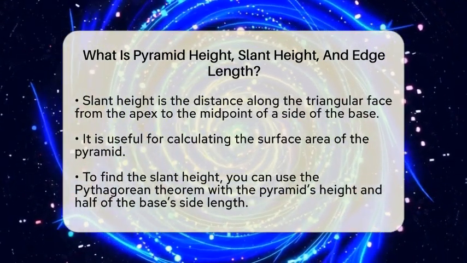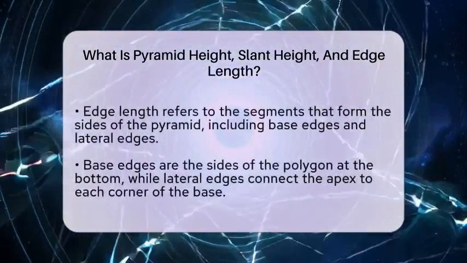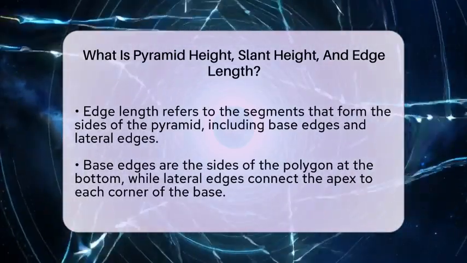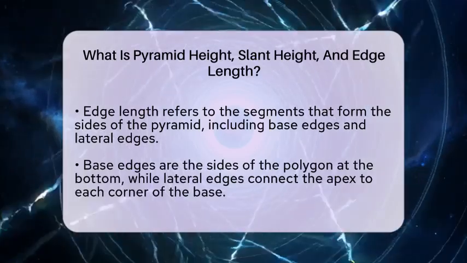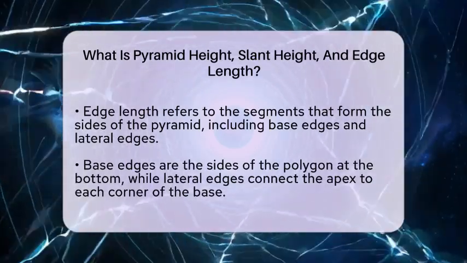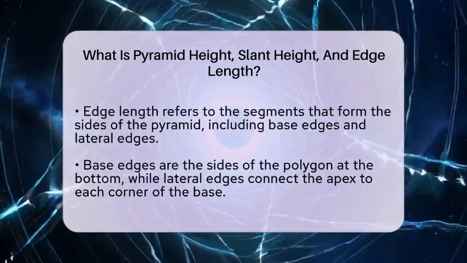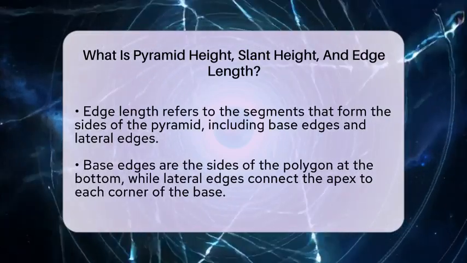Finally, the edge length refers to the lengths of the line segments that make up the pyramid's sides. There are 2 kinds: the base edges, which are the sides of the polygon at the bottom, and the lateral edges, which connect the apex to each corner of the base. The lateral edges are the sides of the triangular faces. Their lengths depend on how tall the pyramid is and how big the base is.